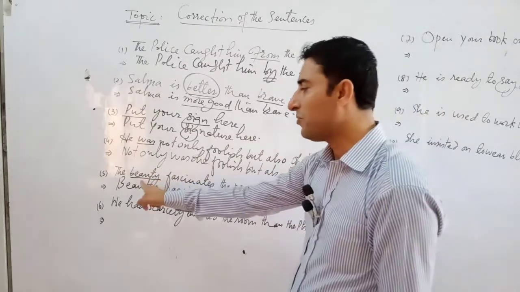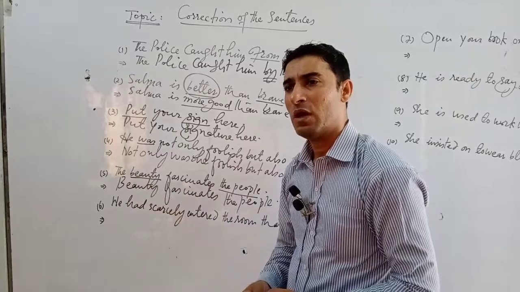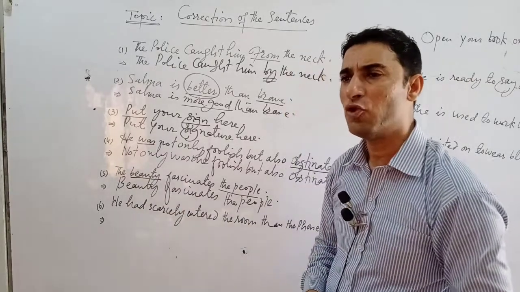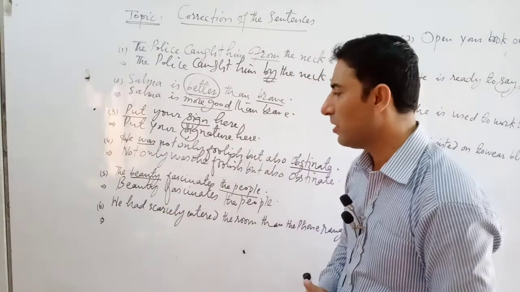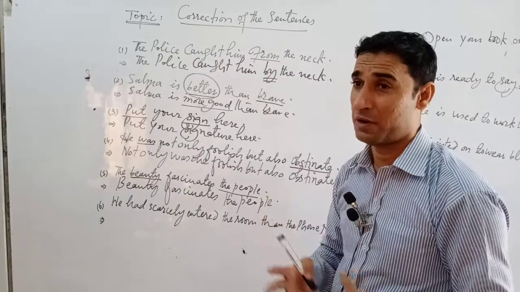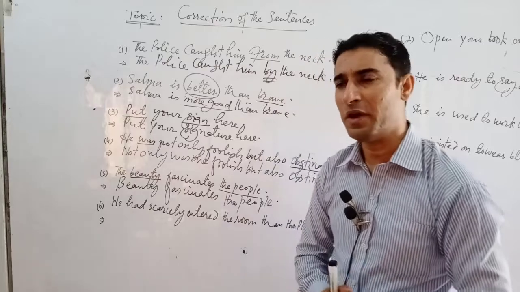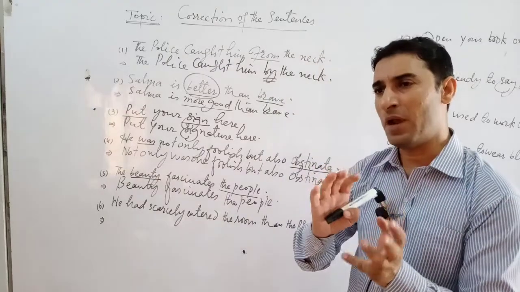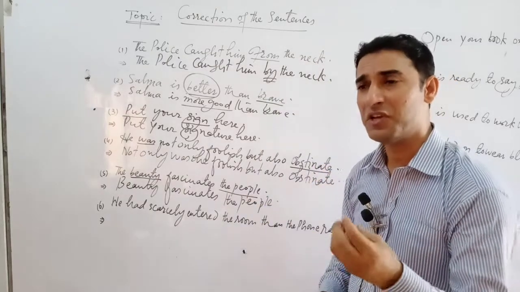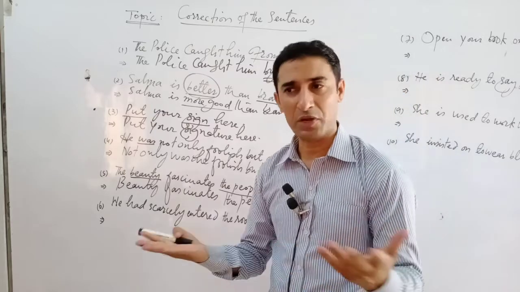Because there are so many abstract nouns we can use in a sentence without definite article, but abstract and material nouns, when we use definite article with them, then we make them proper. Suppose honesty is the best policy. This is abstract noun.